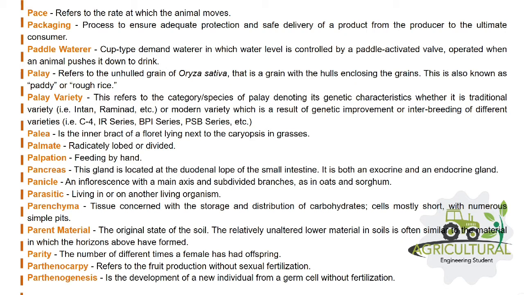Palay variety, this refers to the category or species of palay denoting its genetic characteristics, whether it is traditional variety, that is Intan, Raymundo, etc., or modern variety which is a result of genetic improvement or interbreeding of different varieties, that is C4, IR series, BPI series, PSB series, etc. Palea is the inner bract of a floret lying next to the caryopsis in grasses. Palmate, radially lobed or divided.